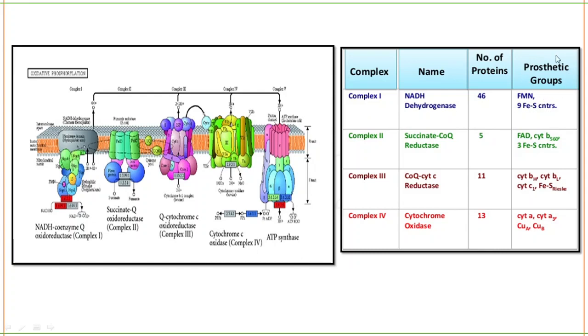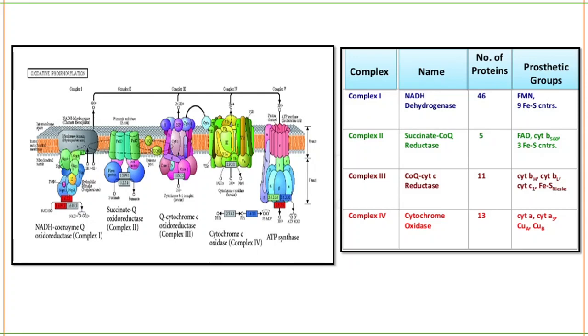What does prosthetic group mean? They are nothing but the electron carriers. From NADH, the electrons are released, and those electrons are carried to FMN. From FMN it goes to FeS. From FeS it goes to the complex Q. Complex Q is nothing but ubiquinone.